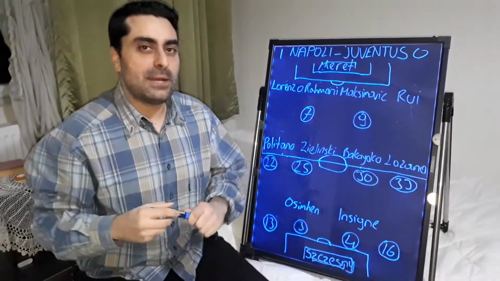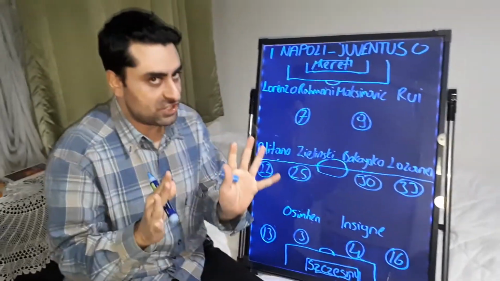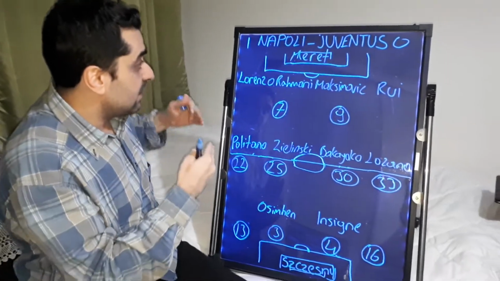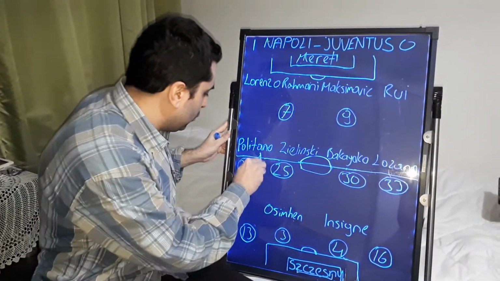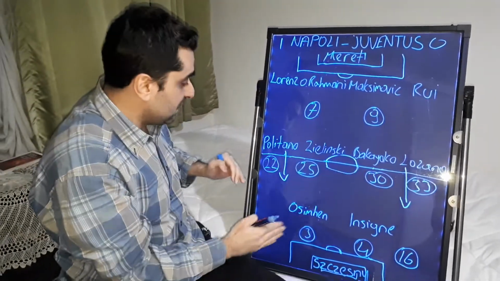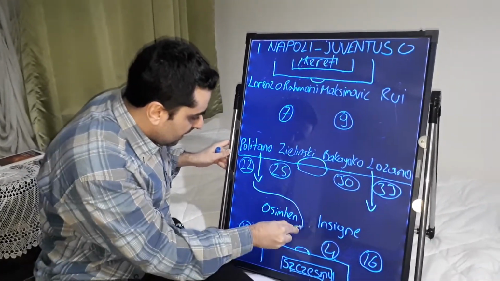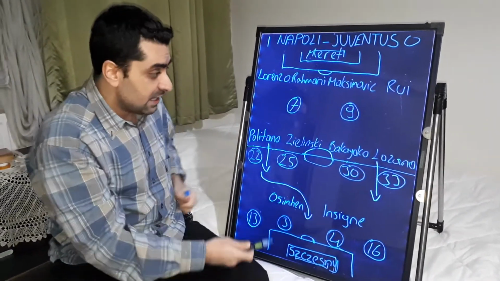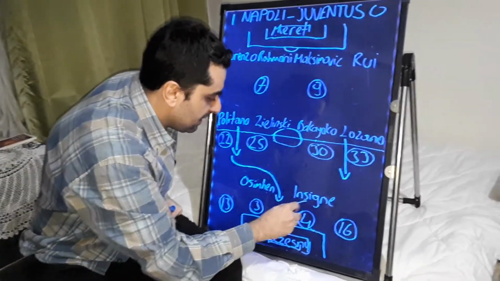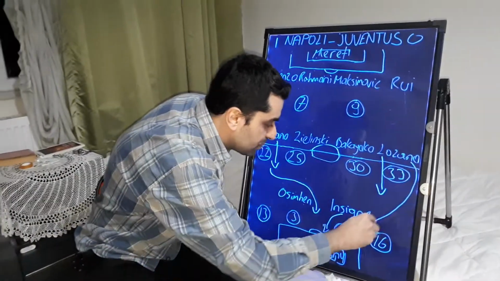Secondly, I want to talk about Napoli's tactics. Napoli played in a 4-4-2 formation in this game. Gattuso changed his formation, and in Napoli, Politano and Lozano supported the attacks from the wings of the midfield. Sometimes Politano came close to the middle and tried long shots, and Lozano and Insigne got into the penalty area of Juventus and searched for goal positions together.